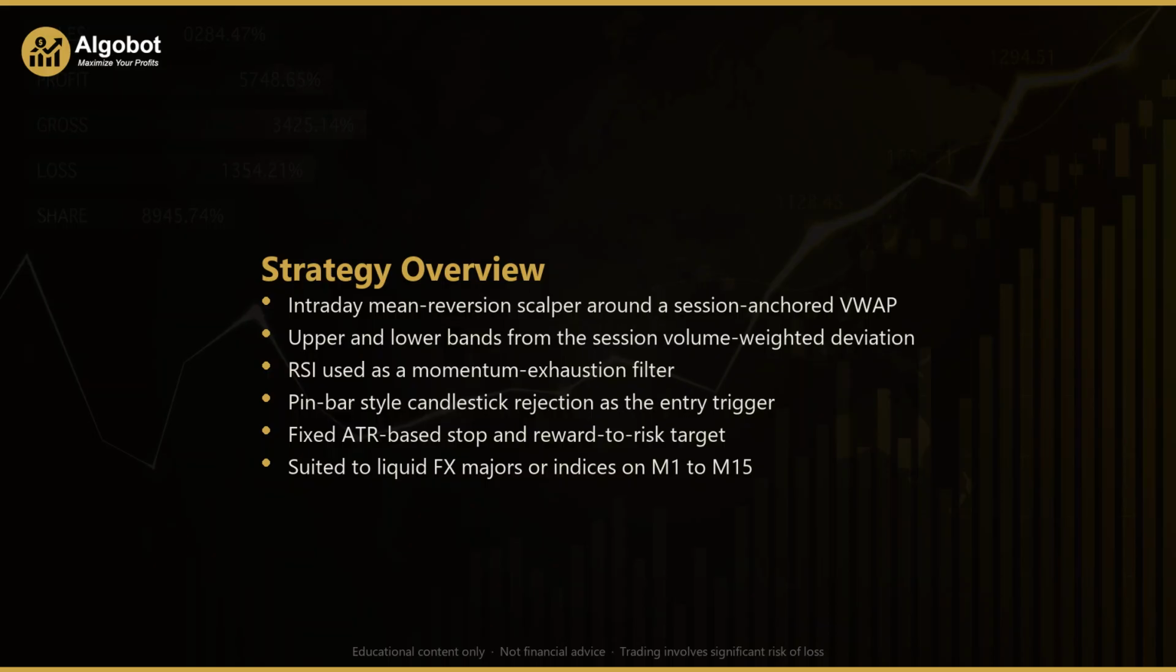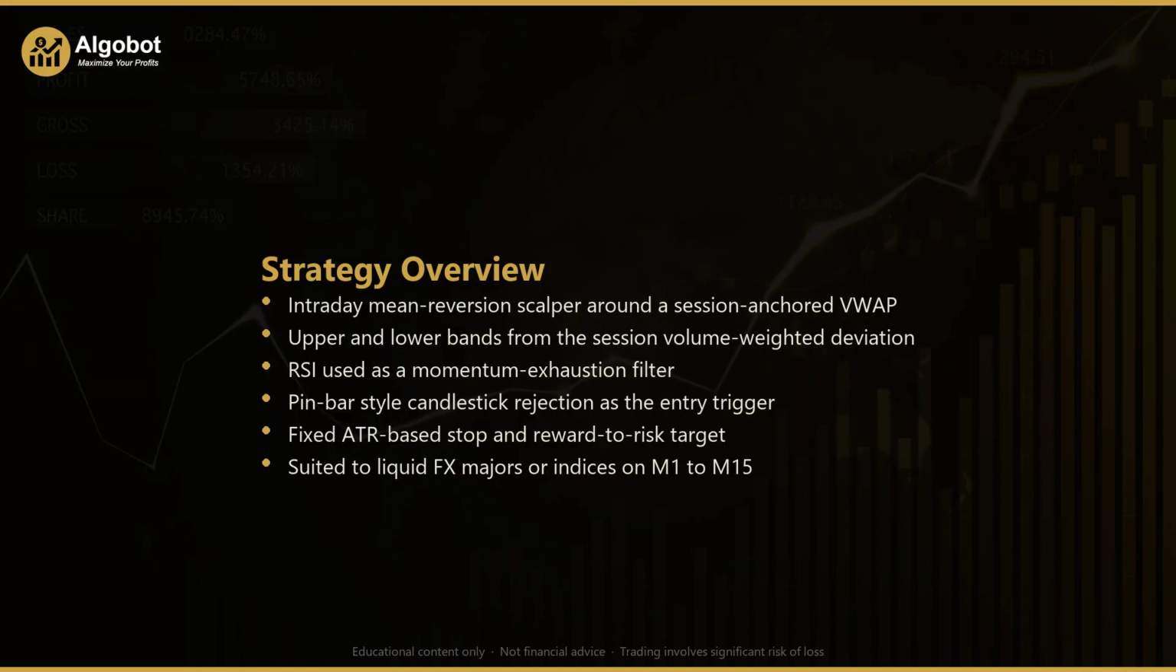Three building blocks work together here. First, the VWAP and its bands define value and the edges of the normal range. Second, a 14-period RSI acts as a momentum filter, helping confirm that a move has lost steam. Third, a candlestick rejection, a pin bar-style candle with a long wick, provides the price action confirmation that buyers or sellers have stepped back in.